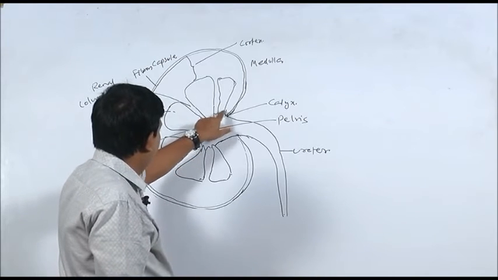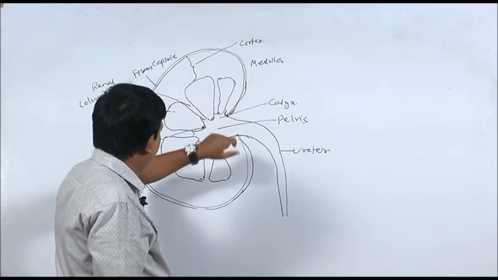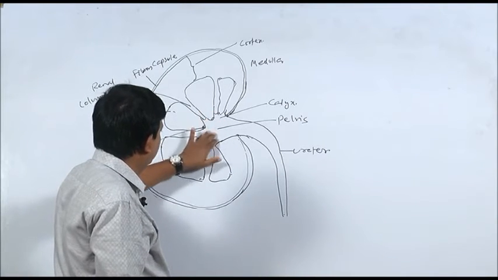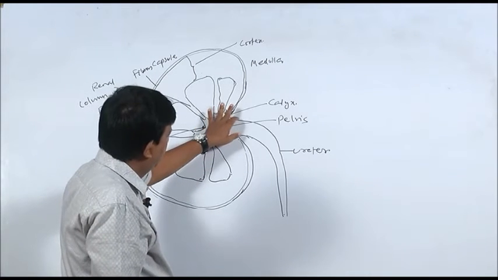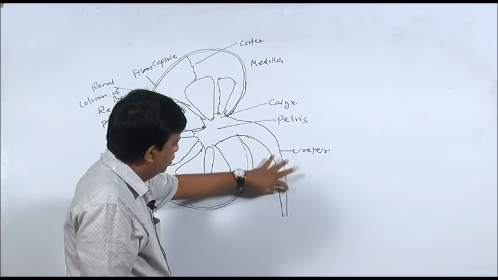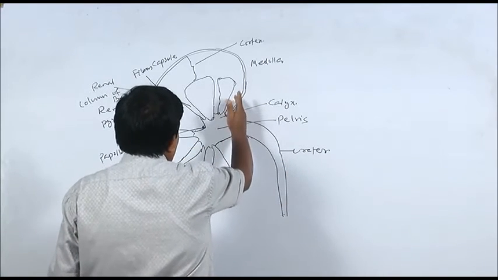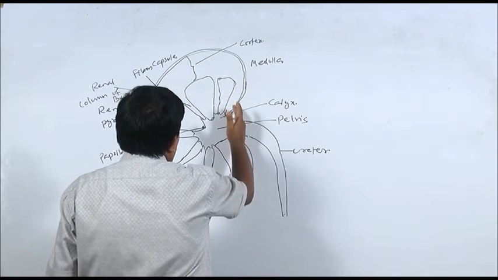The renal pyramids open into channels which are known as calyces, singular is calyx. The calyces then unite to form this space which is known as pelvis, and from the pelvis arises the ureter. This is the inner edge of the kidney which is towards the vertebral column.